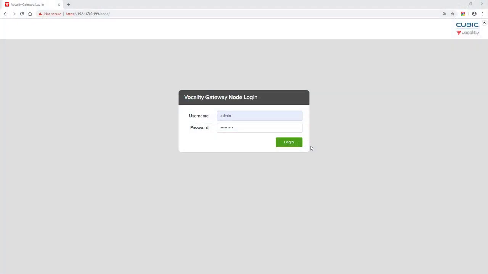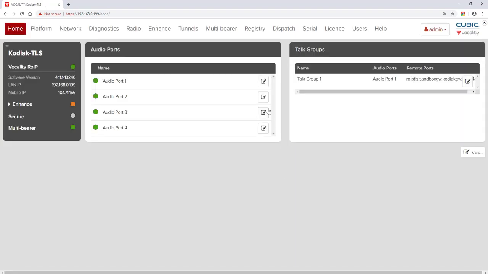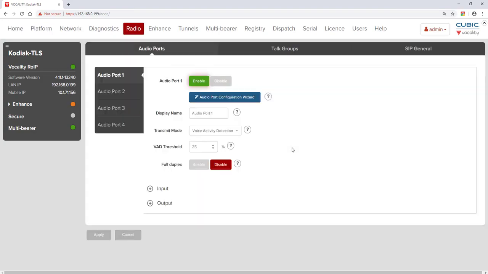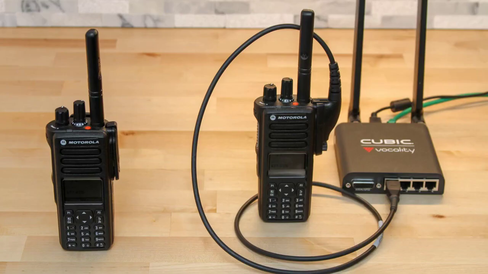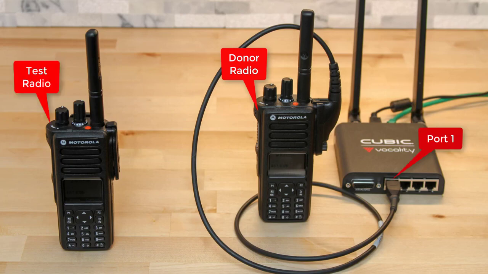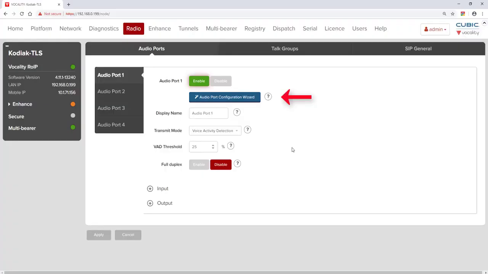Log into the Vocality RoIP and browse to Audio Port 1. Make sure your donor radio is connected to port 1 and powered on. You will also need a test radio set to the same frequency as your donor radio. Select the blue Audio Port Configuration Wizard button to begin the process.